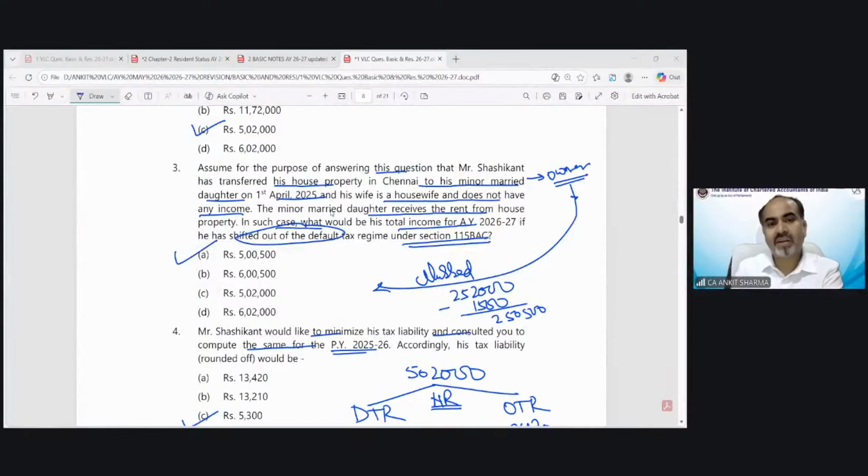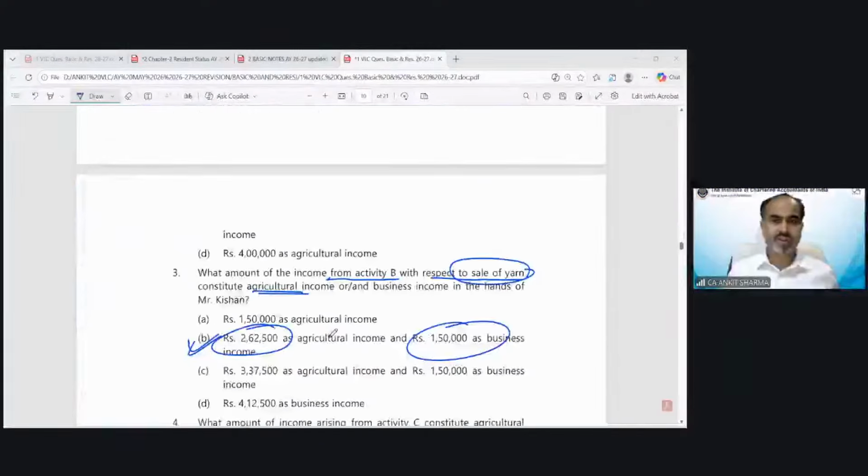I have marked it. In this question has been mentioned, shifted out of the default tax regime. So we have to solve question under optional tax regime. That's why we have claimed 1,500 rupees exemption. Okay. Got it. That was question number 2.